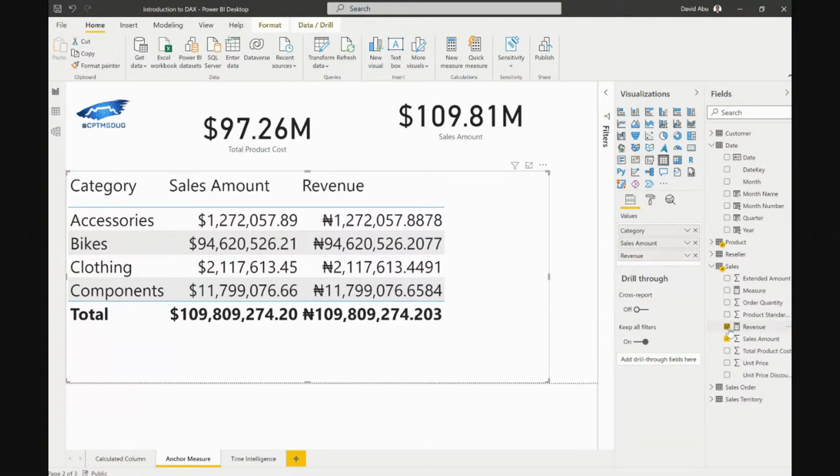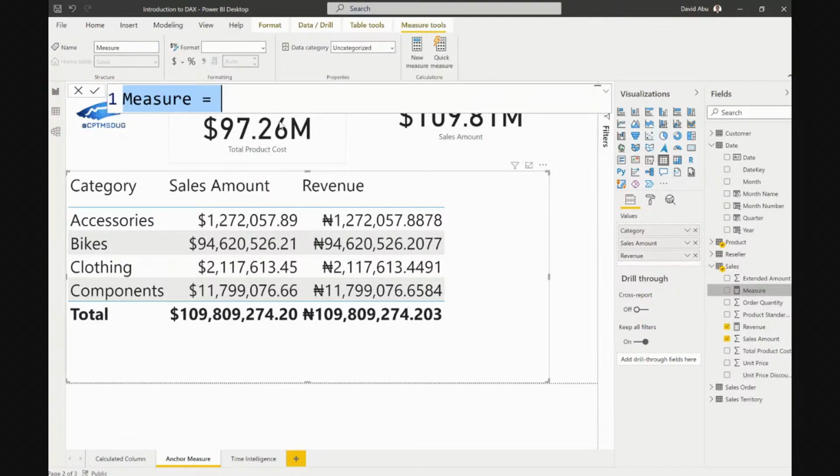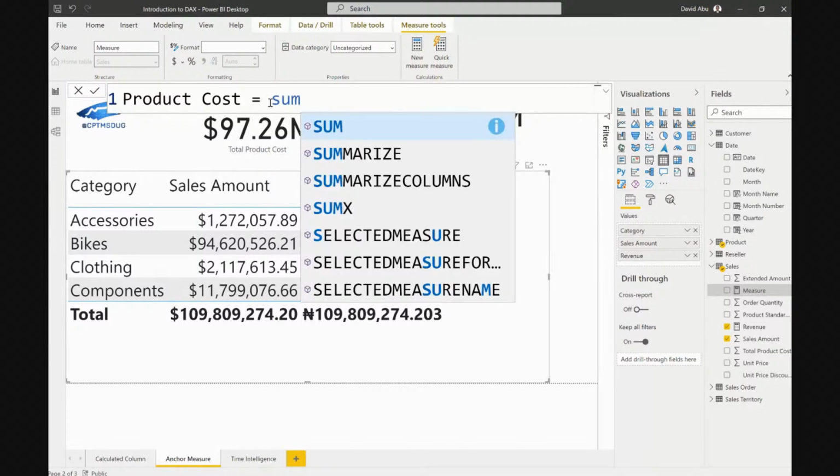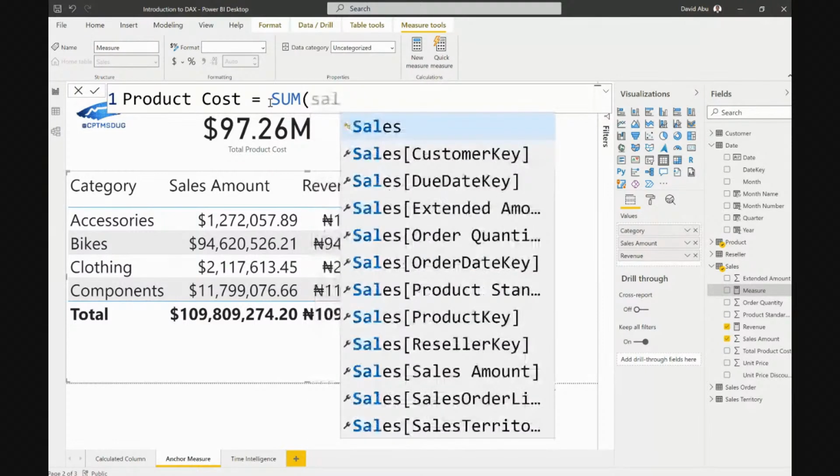So let's reproduce that also for product cost very fast because of time. So I have something called measure name. We have product cost, and we sum it up again for product cost.